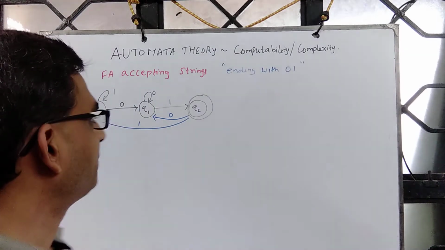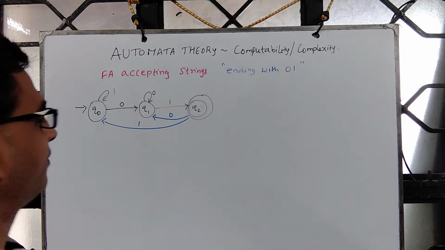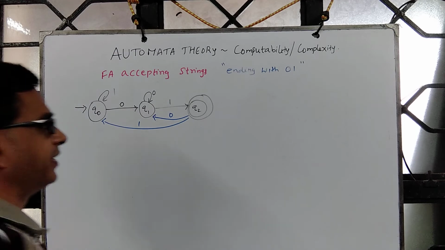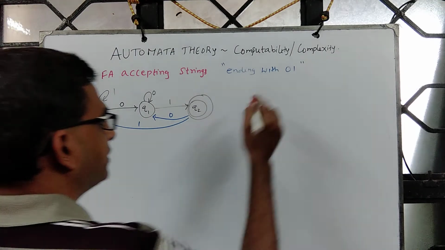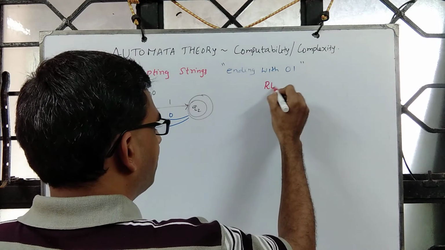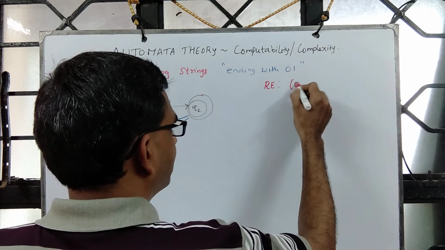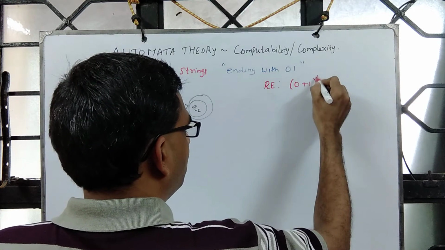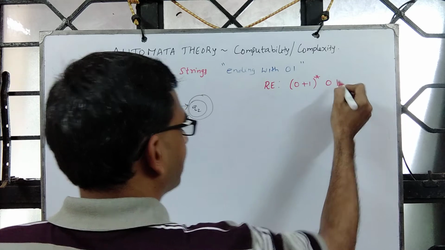Let us spend some more time on this case study, finite automaton accepting strings ending with 01. We saw that the regular expression corresponding to this was (0+1)* followed by 01.